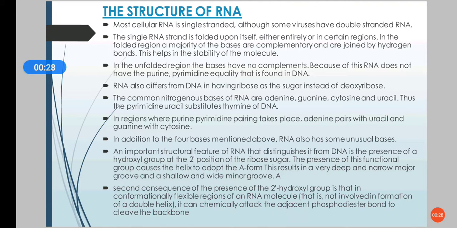The single RNA strand is folded upon itself. Either they will fold entirely upon themselves or they will fold in certain regions. In the folded region, obviously the bases will be complementary. The majority of the bases will be complementary and they are joined by hydrogen bonds, so they help in the stability of the molecule. In the unfolded regions, the bases will not be complements.